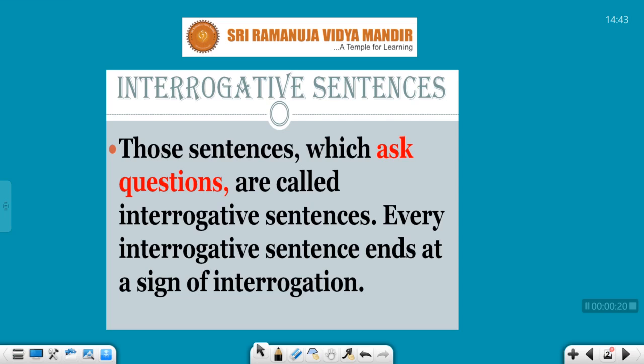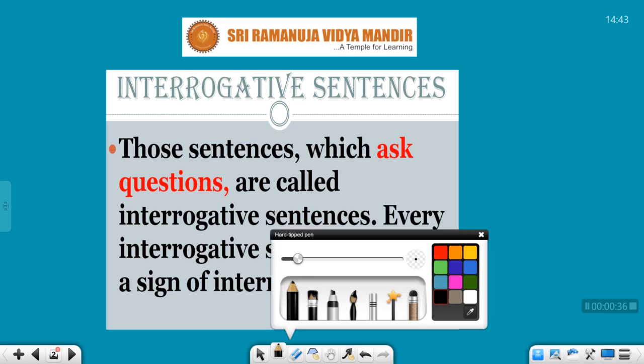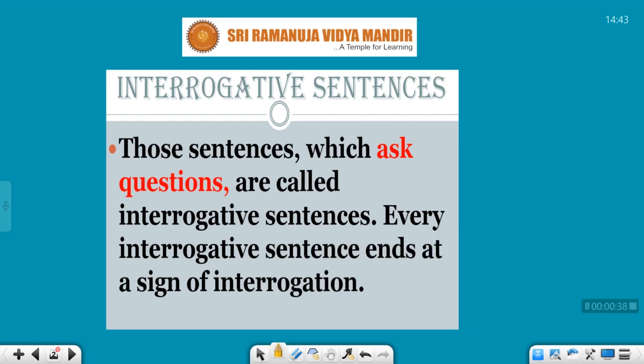Now, what are interrogative sentences? Those sentences which ask questions are called interrogative sentences. You know the interrogative sentences, students. When I was explaining the four types of sentences: declarative, imperative, interrogative, exclamatory, I've used these sentences even in tenses and even in active and passive voice.